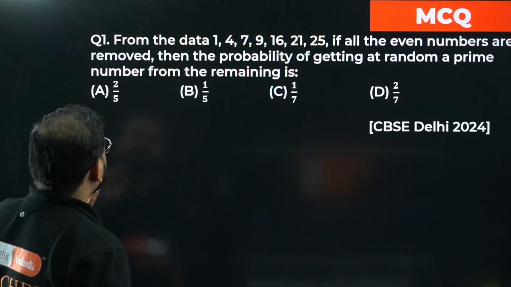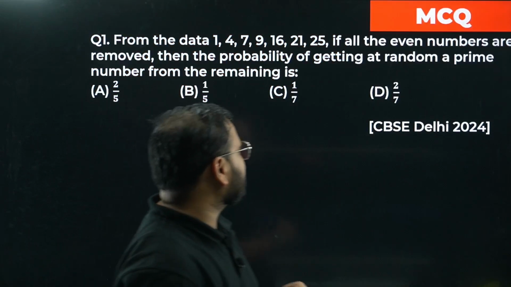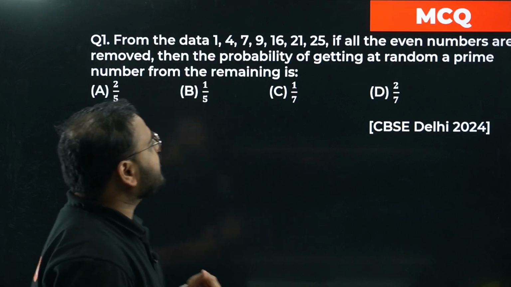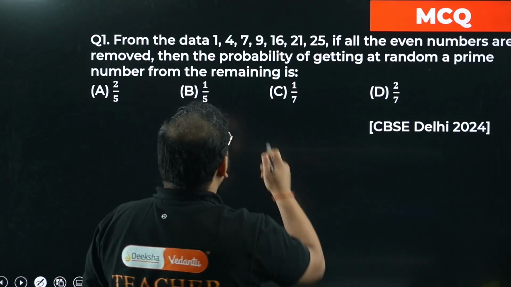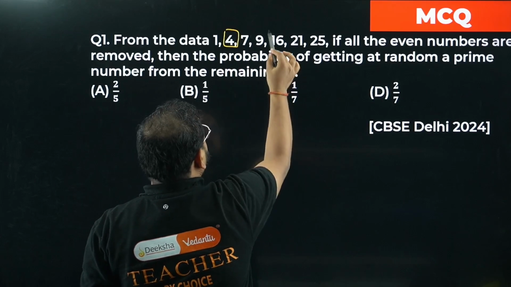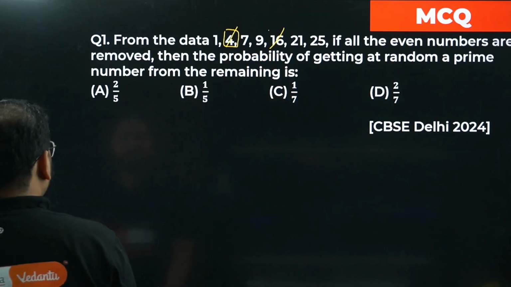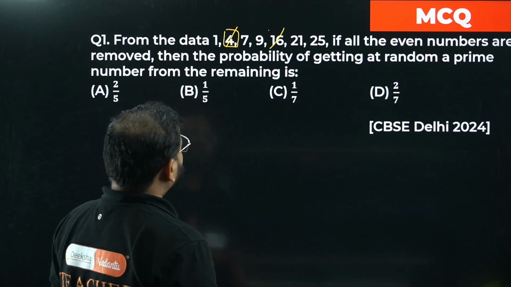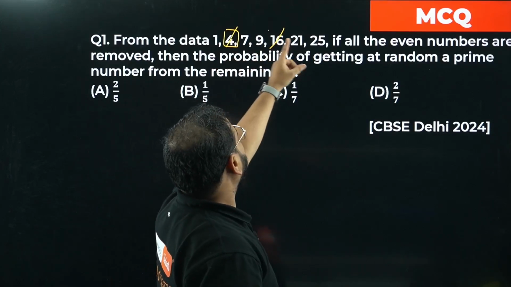Question number 1. From the data 1, 4, 7, 9, 16, 21, 25, if all the even numbers are removed. Any other even numbers? No, sir. Then what is the total number of events? 1, 2, 3, 4, 5.